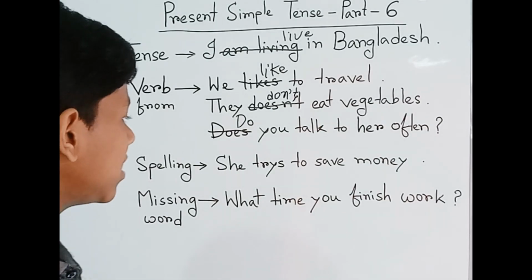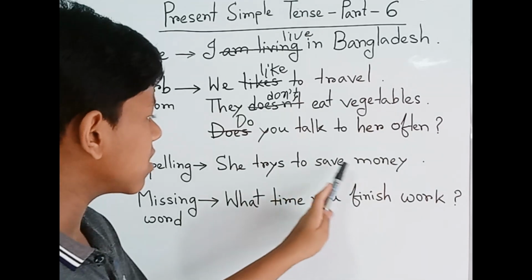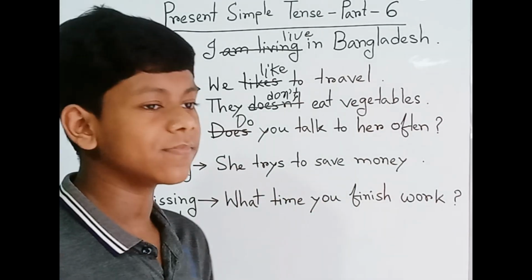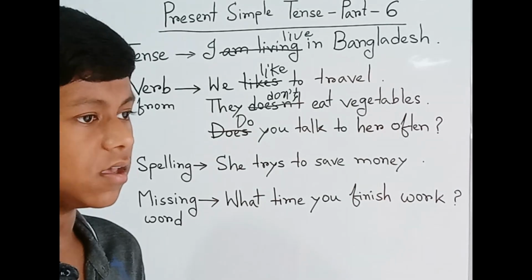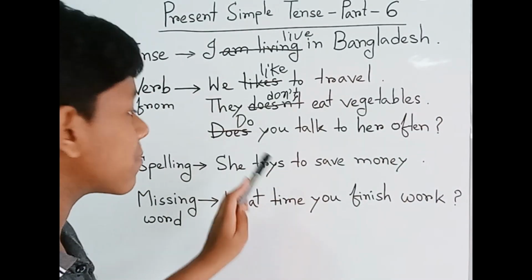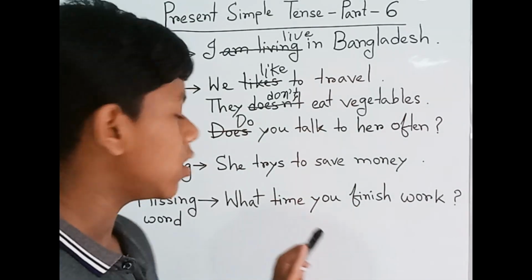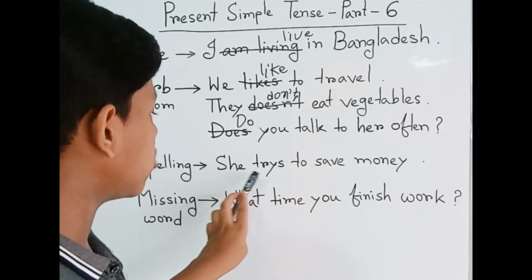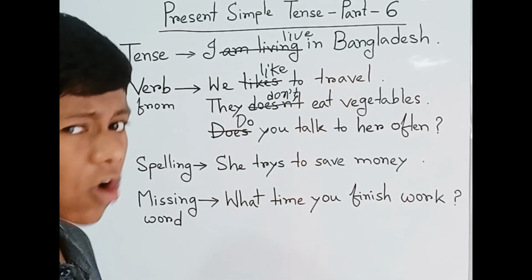So we have already understood that in the present simple tense there can be a wrong spelling of the verb. Okay, so what's wrong here? Any word's spelling may be wrong. So let's have another look. Here I have written: She tries to save money. So what's wrong here?